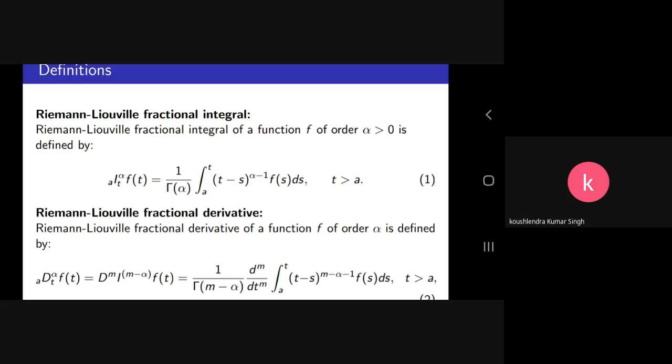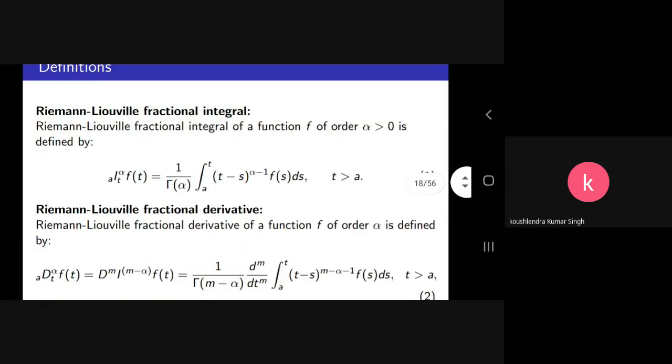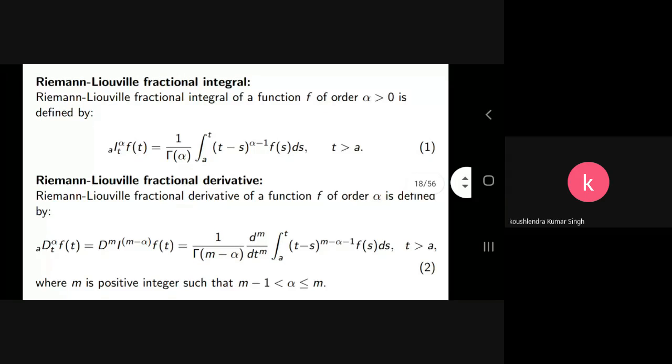And whenever this alpha is a positive integer or negative integer, we already have either the derivative of the function or the integral of the function, that is already known to us. So this equation number 1 defines the Riemann-Liouville fractional integral of order alpha. In the same way, we can define the Riemann-Liouville fractional derivative.